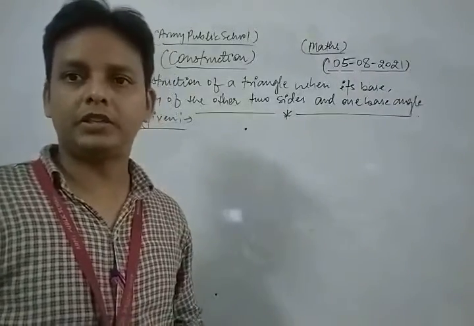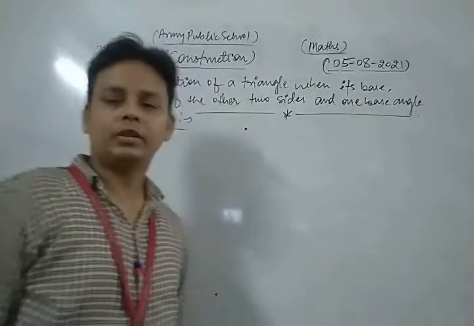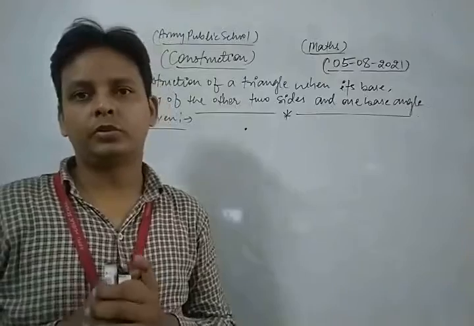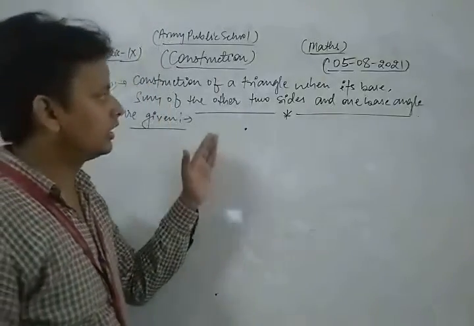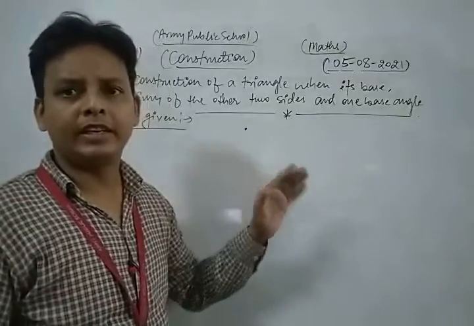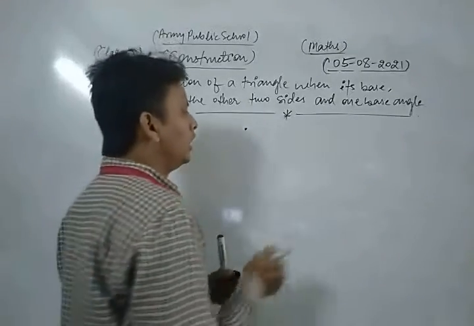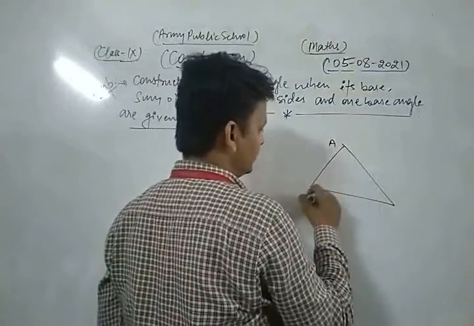So please, dear friends, concentrate on this topic, because this is a very important topic of your chapter. Here, let's see. We construct a triangle when its base, meaning the length of its base, is given. Suppose that this is the triangle ABC.